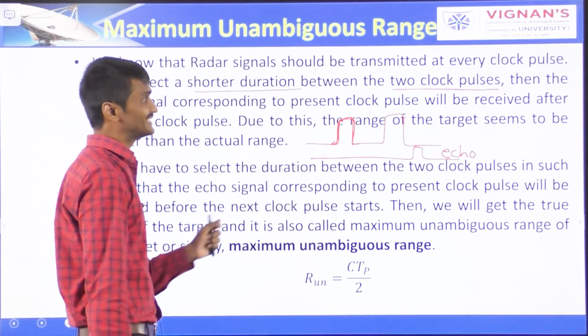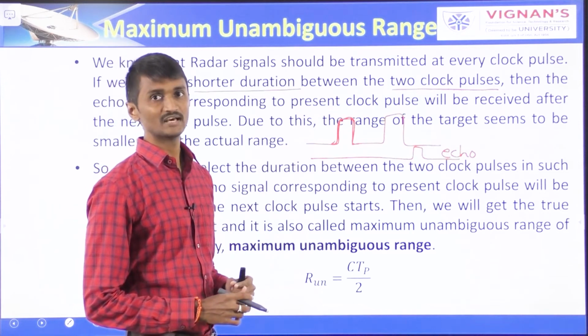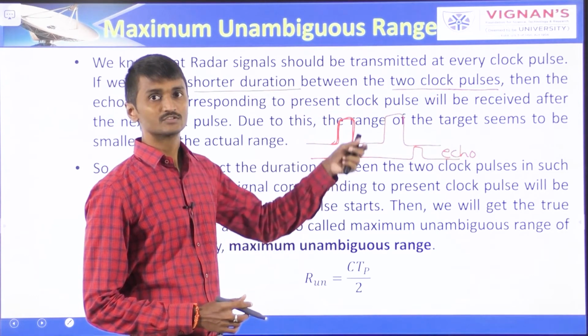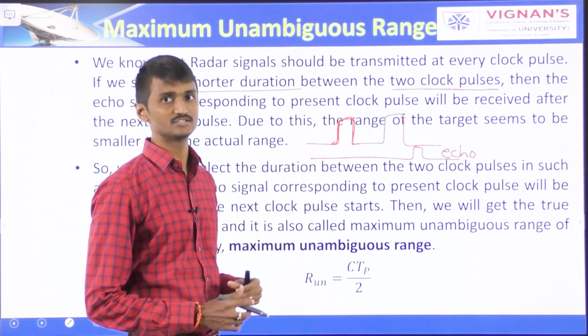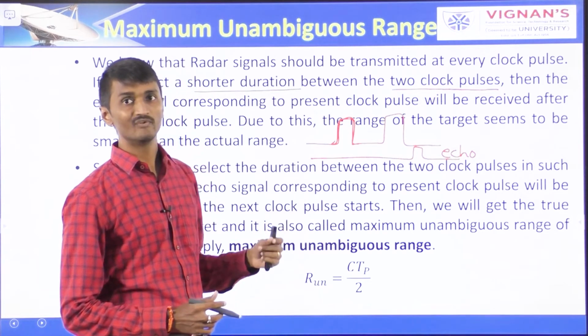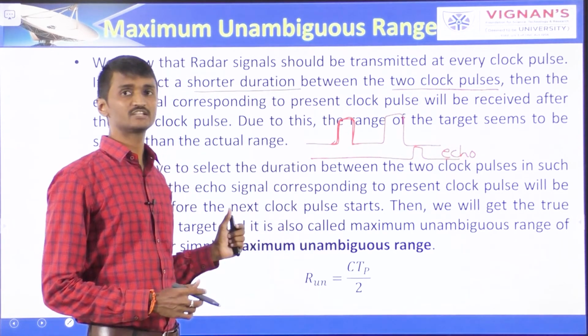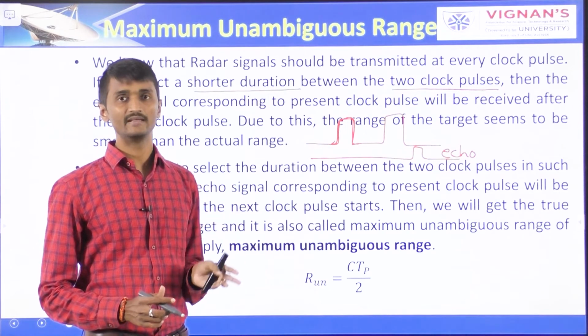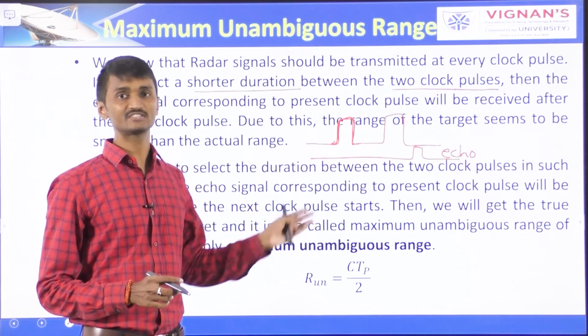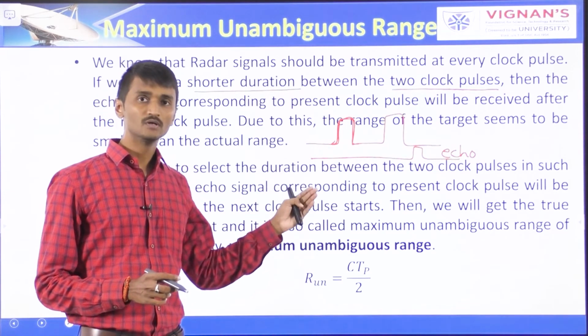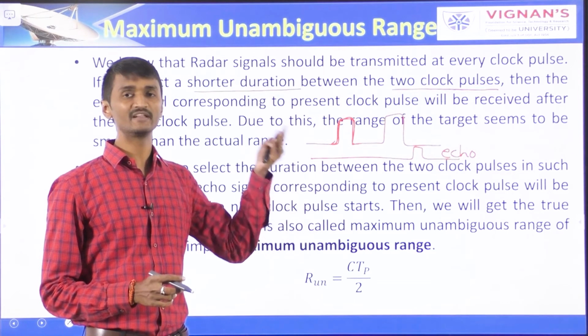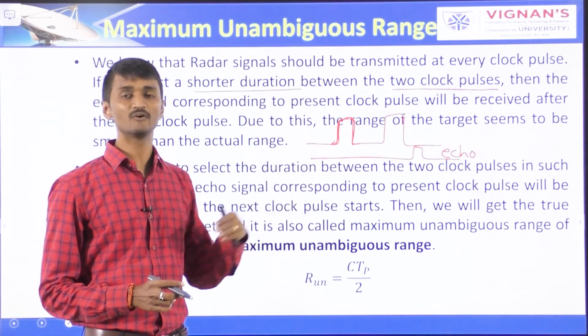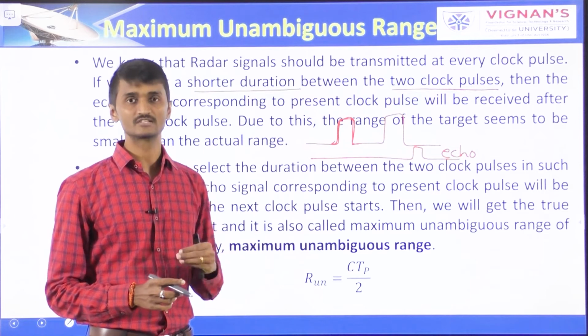So due to this, the range of the target seems to be smaller than the actual range. Okay, so we have to select the duration between the two clock pulses in such a way that the echo signal corresponding to the present clock pulse will be received before the next clock pulse starts.